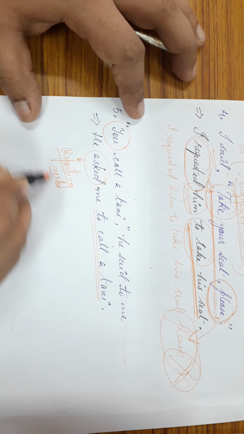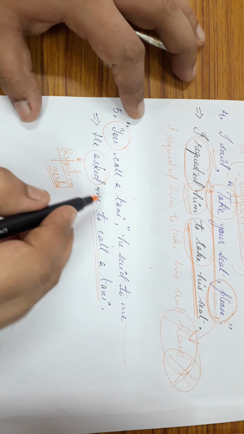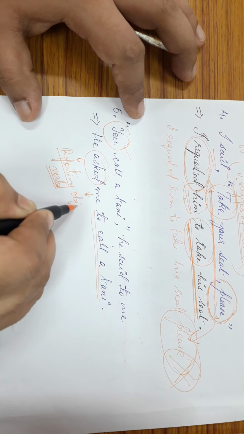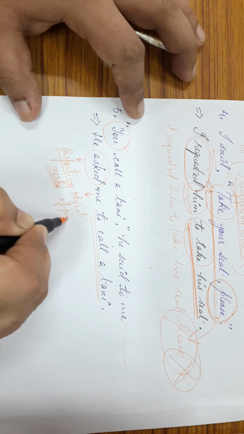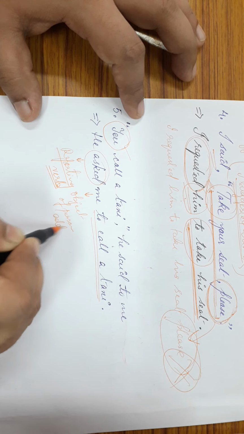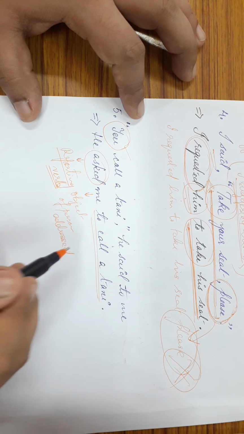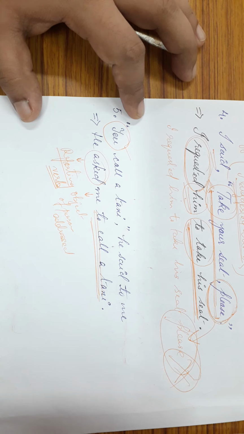So here I have given the reporting verb as asked, me, that is the object or person addressed, to call a taxi.